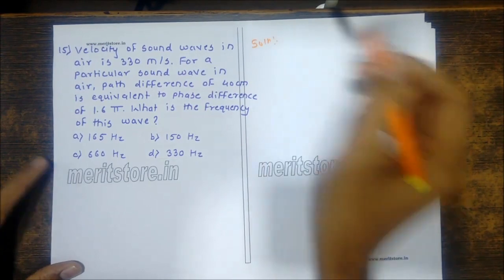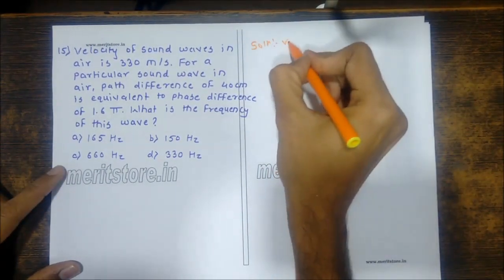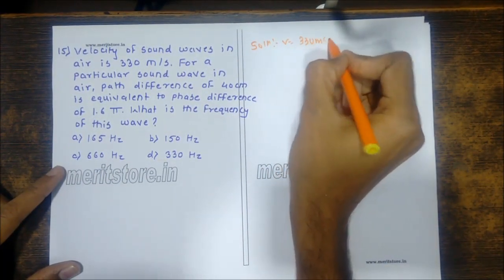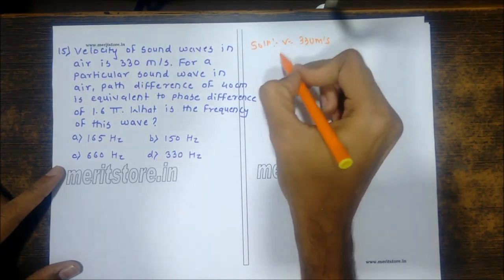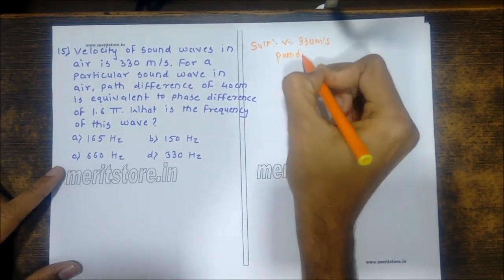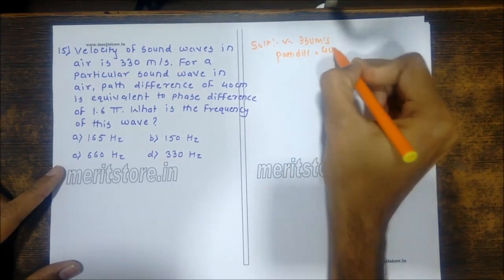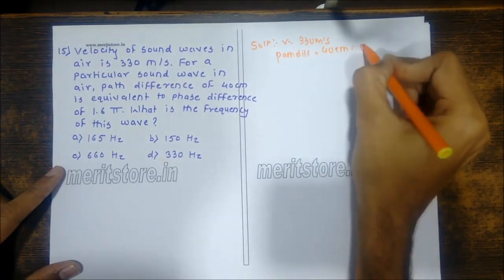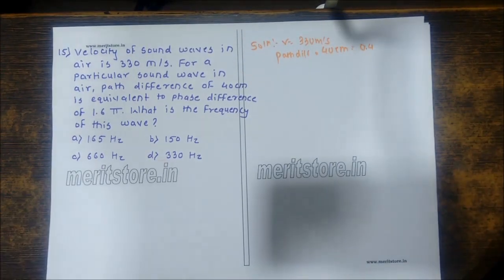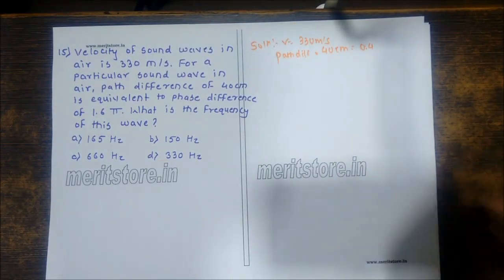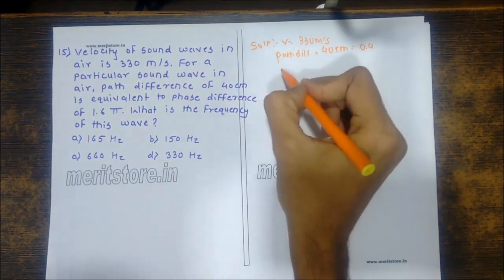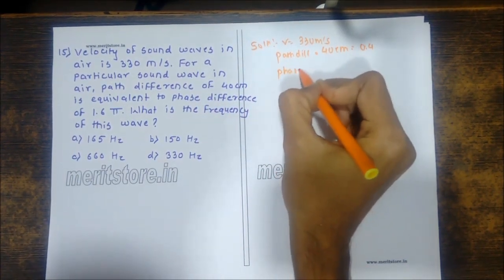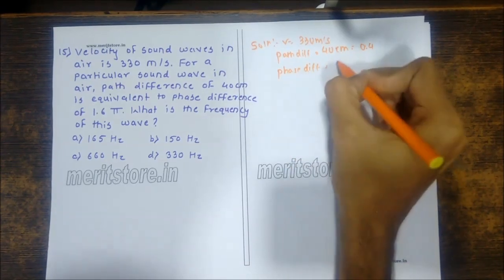So we are given the velocity, which is equal to 330 meters per second, and we are given the path difference, which is 40 centimeters, that gives you 0.4 meters. Next we have the phase difference. Phase difference given is 1.6 pi.